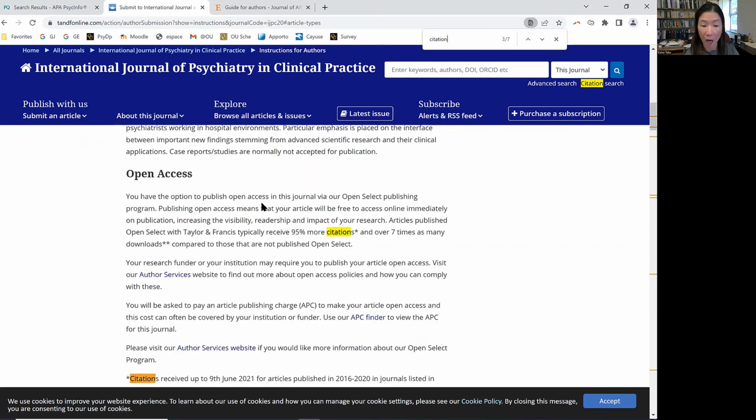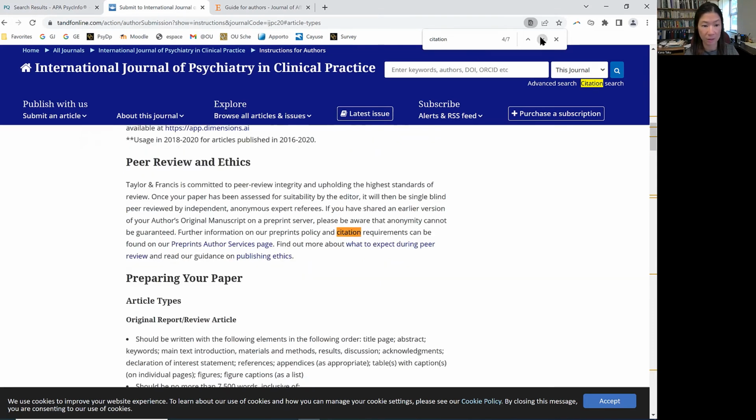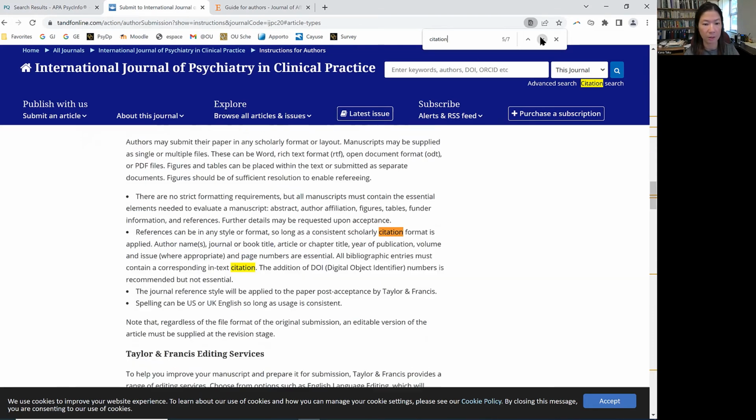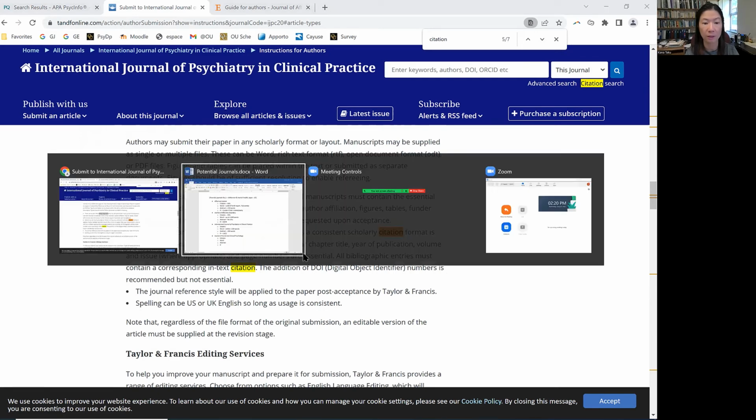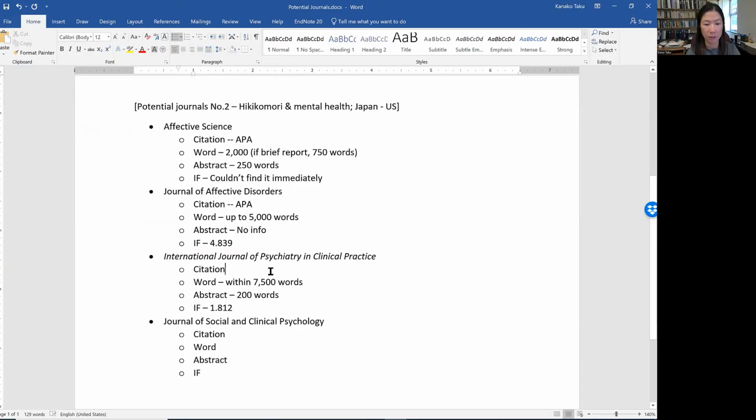I'm good. You have the option to publish citations, so that's not a deal breaker. In-text citation, just add DOI. There are no strict formatting requirements. That's good. I like that. We'll check later when I have more time.